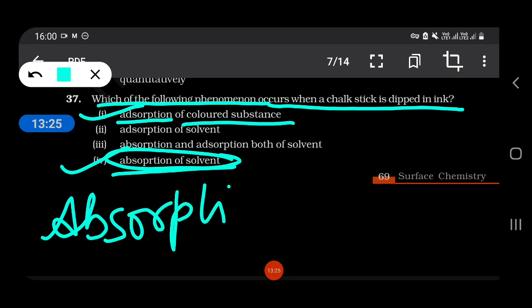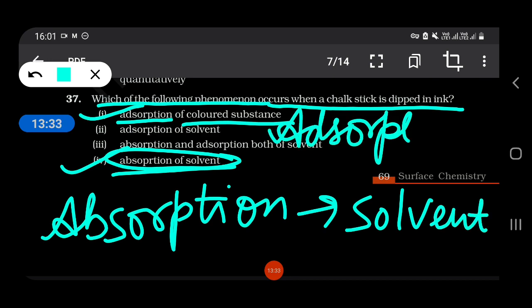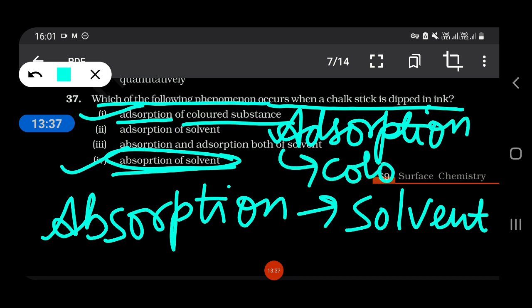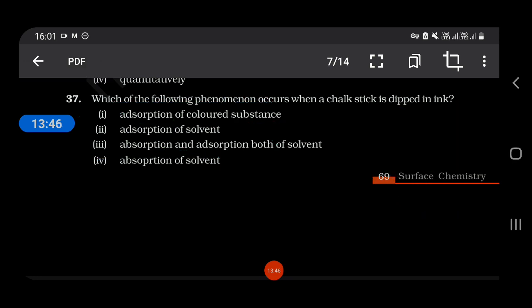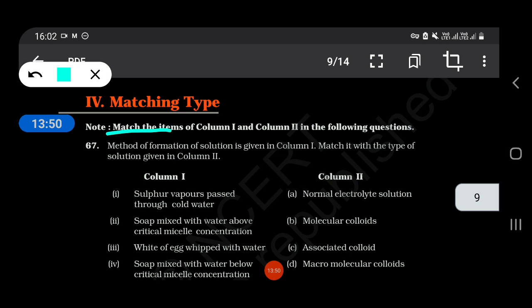Absorption of solvent and adsorption of colored substance. Okay, now we will do some matching type questions. Match the items of column 1 and column 2 in the following questions.